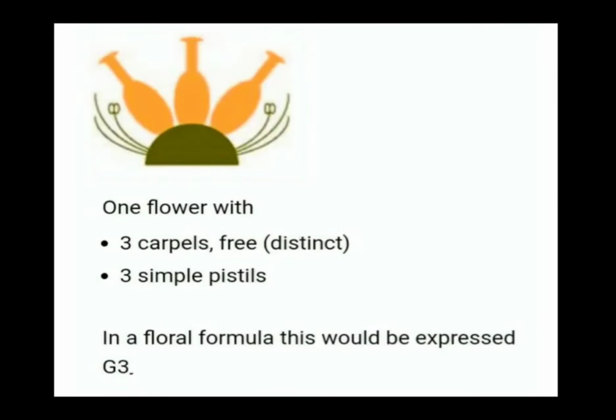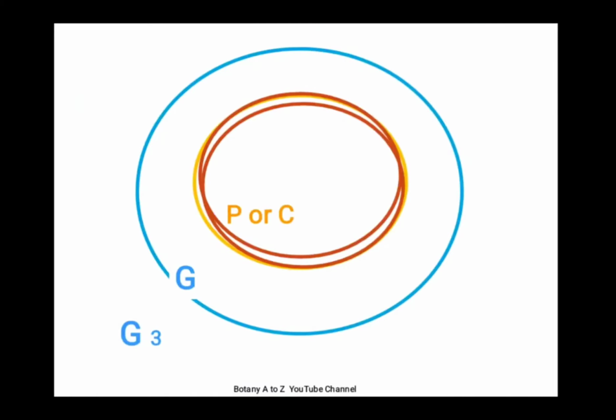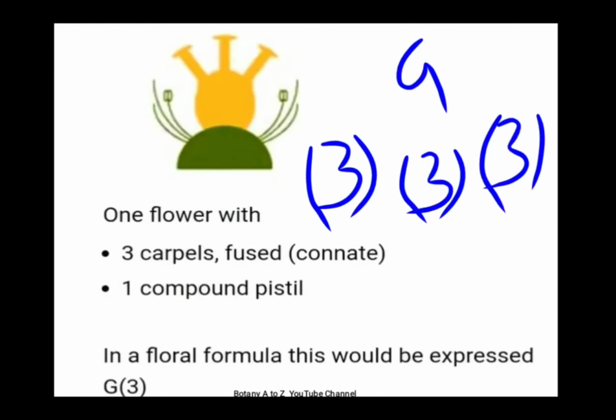So whether or not pistil and carpel can be used interchangeably depends on whether carpels are free or fused. This also shows us that carpel is actually the unit. Sepal for calyx, petal for corolla, stamen for androecium, carpel for gynoecium. Because carpels together will make pistils. Or in other words, if the carpels are fused, that means we can break pistils into carpels. So carpel is actually the unit. It is these carpels which fuse together to make pistils, and pistils are then together called gynoecium.